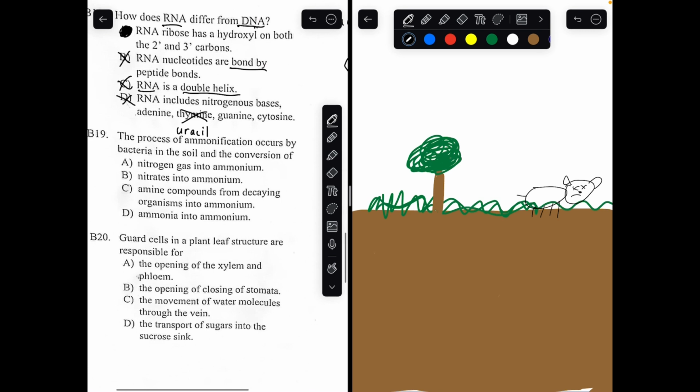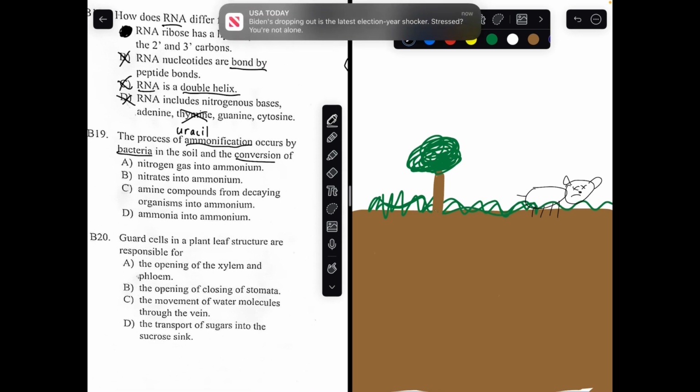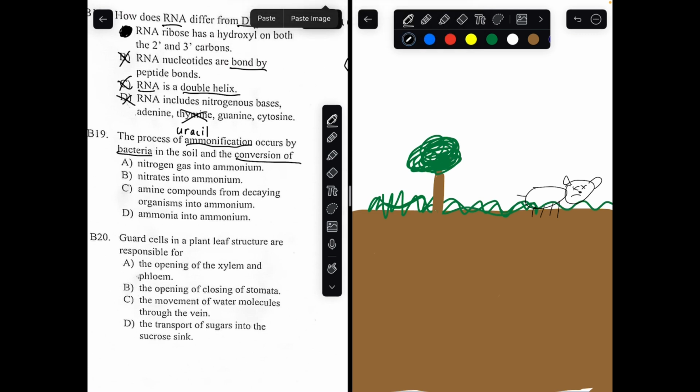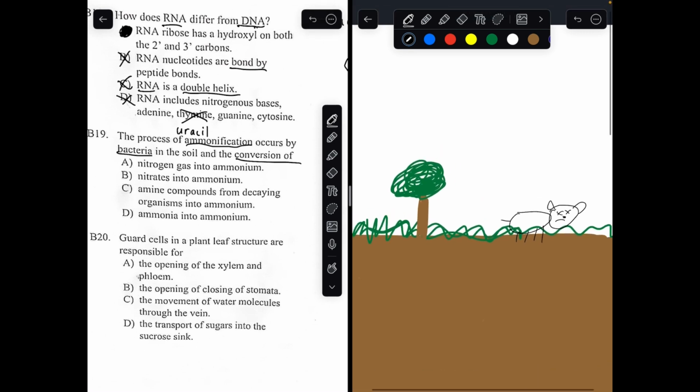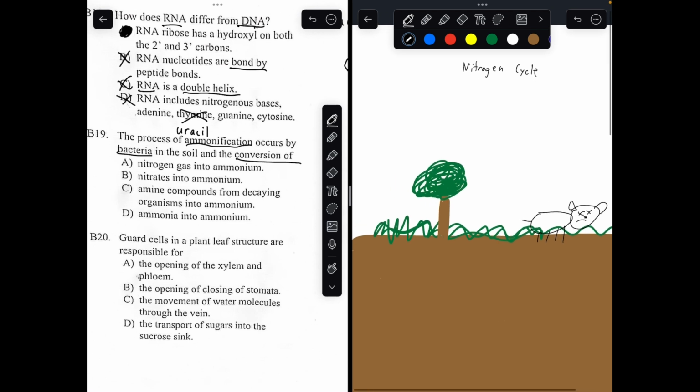The process of ammonification occurs by bacteria in the soil and the conversion of what to what. So, what exactly is ammonification? Ammonification is a process in the nitrogen cycle, which I'll be going over. So, the nitrogen cycle, I'll actually quickly diagram the nitrogen cycle before I go over what ammonification is.